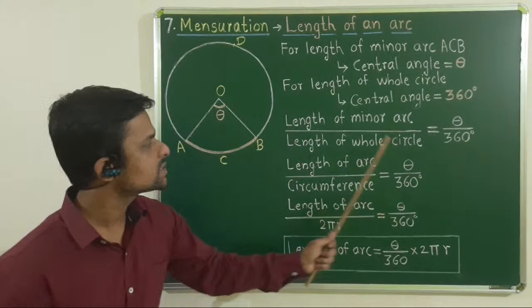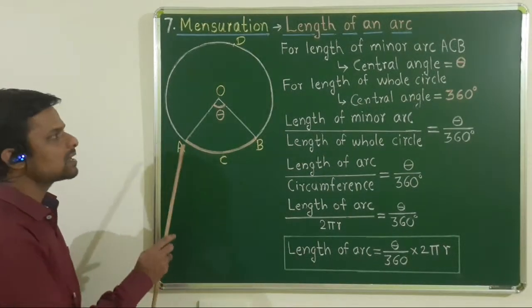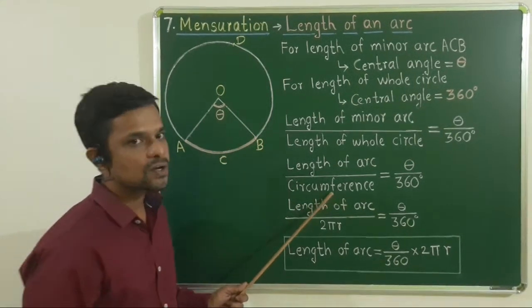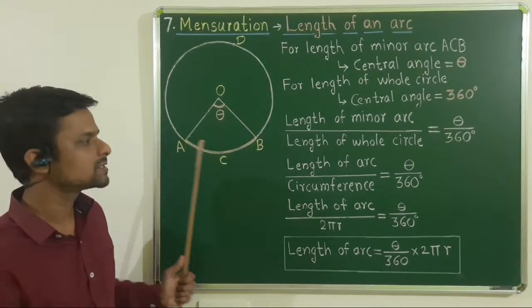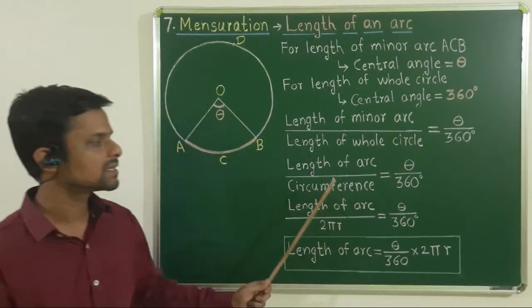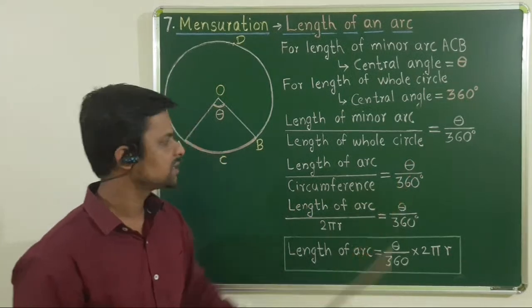Now the length of the whole circle, संपूर्ण A पासून A पर्यंतची लांबी, is nothing but the circumference of that circle. Means the length of the whole circle is nothing but the circumference, remaining same, theta upon 360 degree.